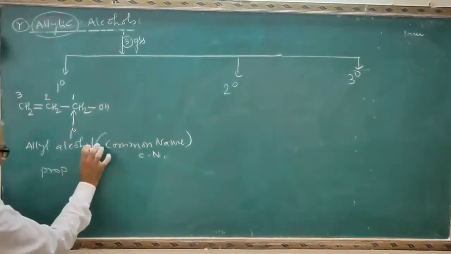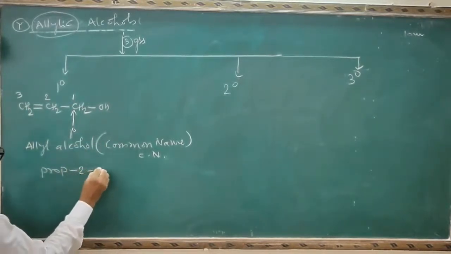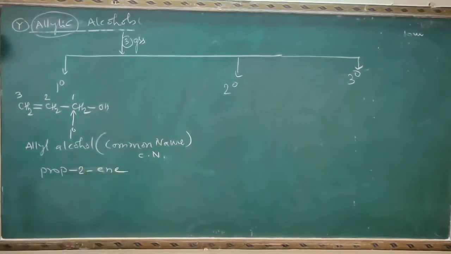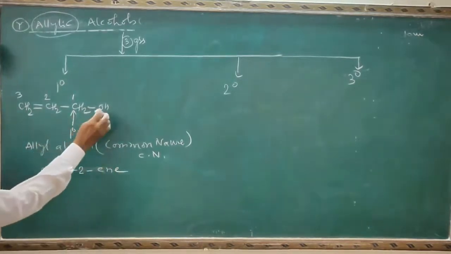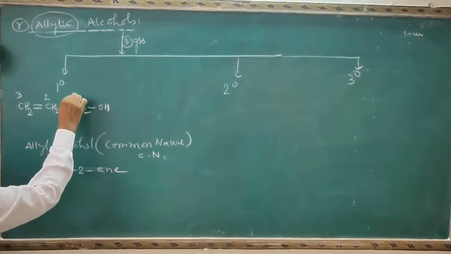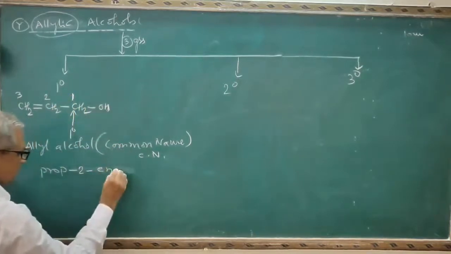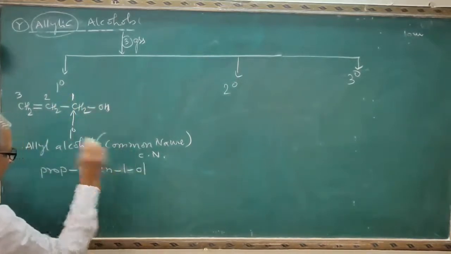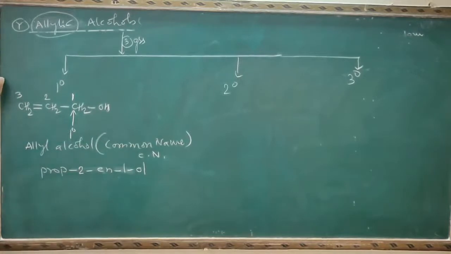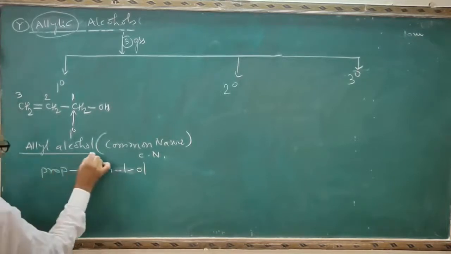Therefore, this will become prop-2-ene. The alcoholic OH group is attached to the carbon number 1. Replace this by 1-ol. So the name will become prop-2-en-1-ol. And here the question will be asked like this.